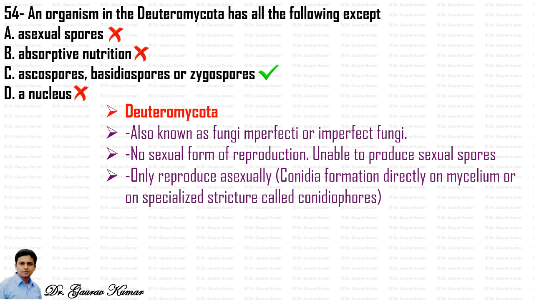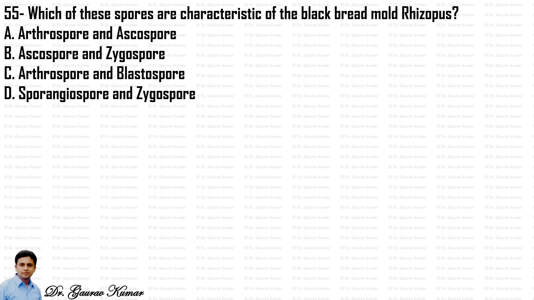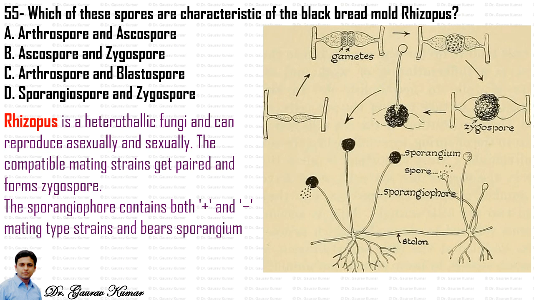Which of the spores are characteristic of the black bread mold Rhizopus? So let's see a little bit about Rhizopus. You can see on the right hand side the different strains, the gamete formation and the whole structure. Rhizopus is a heterothallic fungus and can reproduce asexually and sexually. The compatible mating strains get paired and form a zygospore. The sporangiophore contains both positive and negative mating type strains and bears the sporangium.